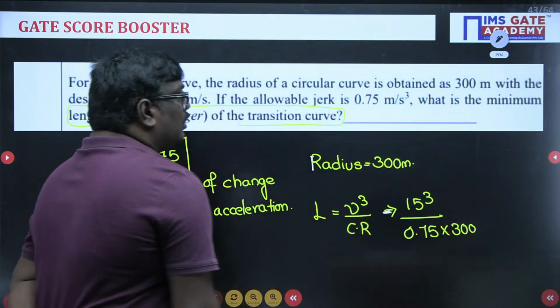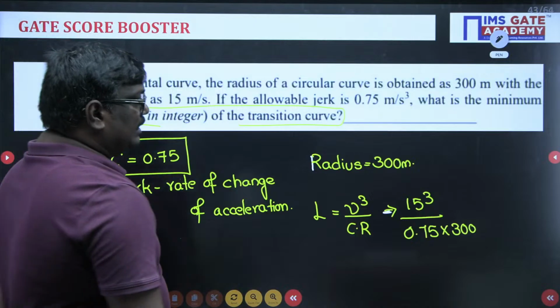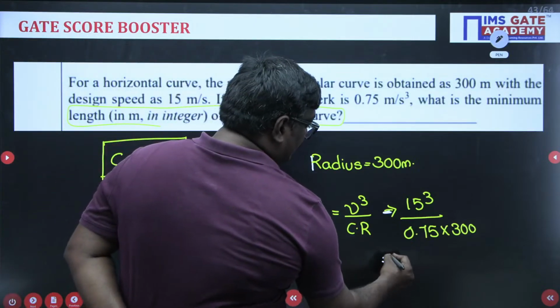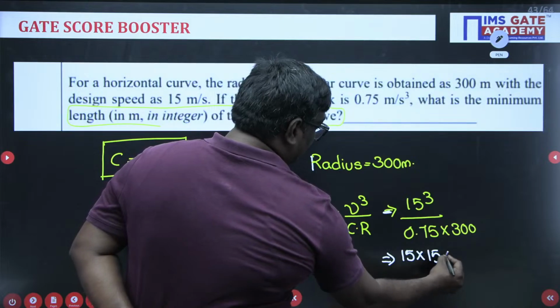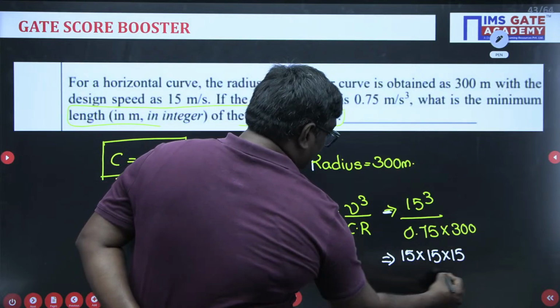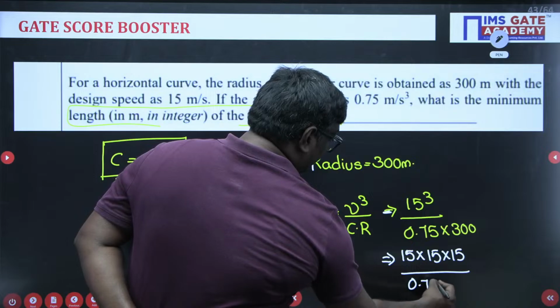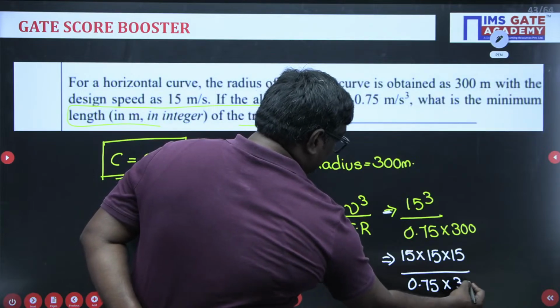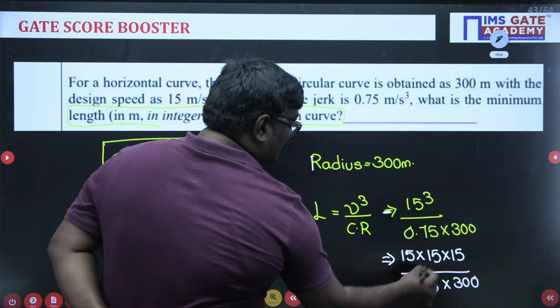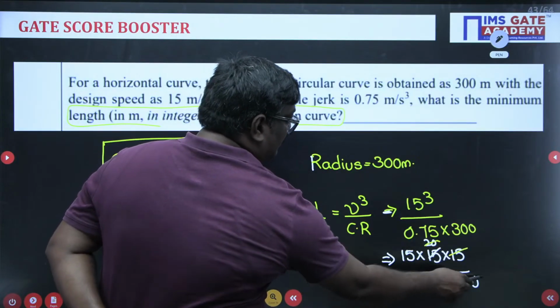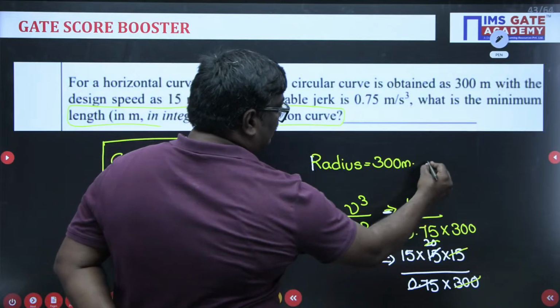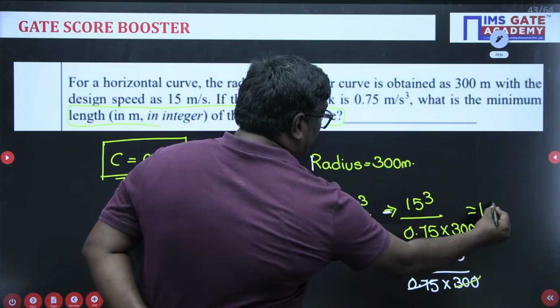So you can write here 15 into 15 into 15 divided by 0.75 into 300. So you can cancel this, and the answer here will be equal to 15 meter.